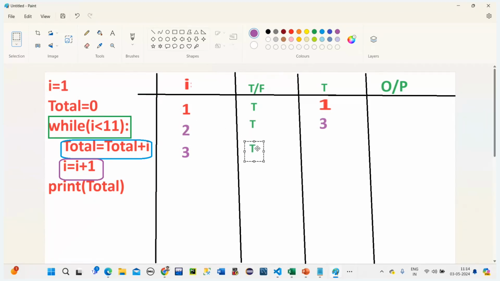Exactly. This is true. Now what happens here? If it is true, what happens? Total is how much? Total plus I. This is the total. How much was the total? It was 3, right? So we are adding 3 plus 3 this time. The I value is 3 and the previous total is 3. So now how much? 6. Yeah, now it is 6.